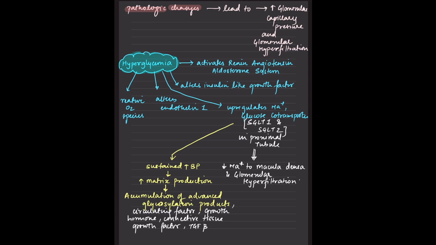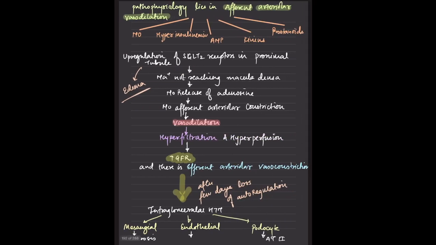Okay. And again, there is a sustained rise in the blood pressure. There is an increase in the matrix production, that we have seen, that there are advanced glycation end products that have accumulated, and that is causing the mesangial matrix expansion. So there are also circulating factors, growth hormone, connective tissue growth factor, TGF beta, that are contributing to that. So there is this afferent arterial vasodilation that is there.